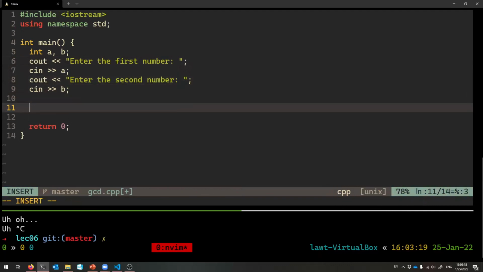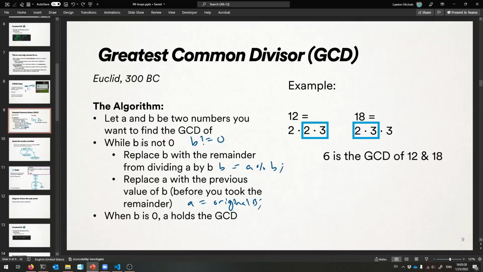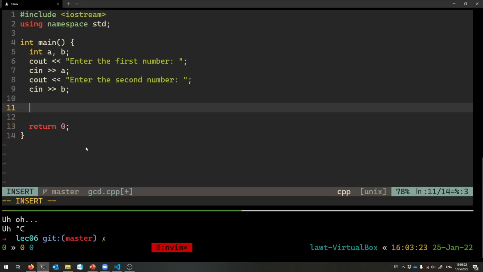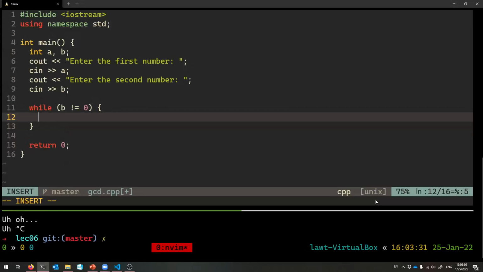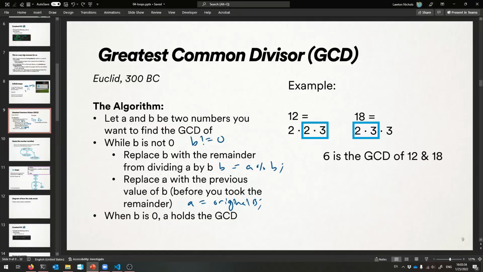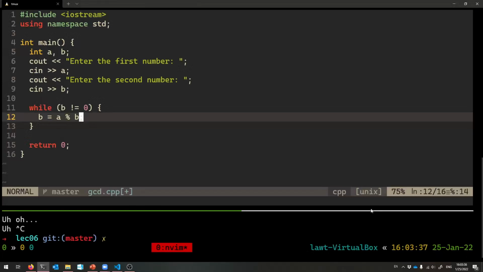And now we have A and B, and so we can do our algorithm. So while B is not 0, I want to replace B with the remainder from dividing A by B. So B equals A mod B. And then I want to replace A with the previous value of B before I took that remainder.